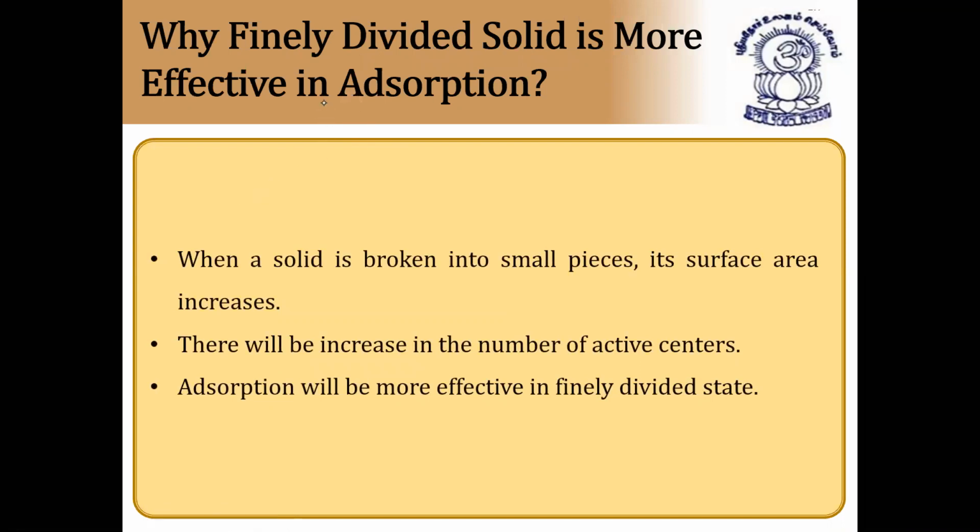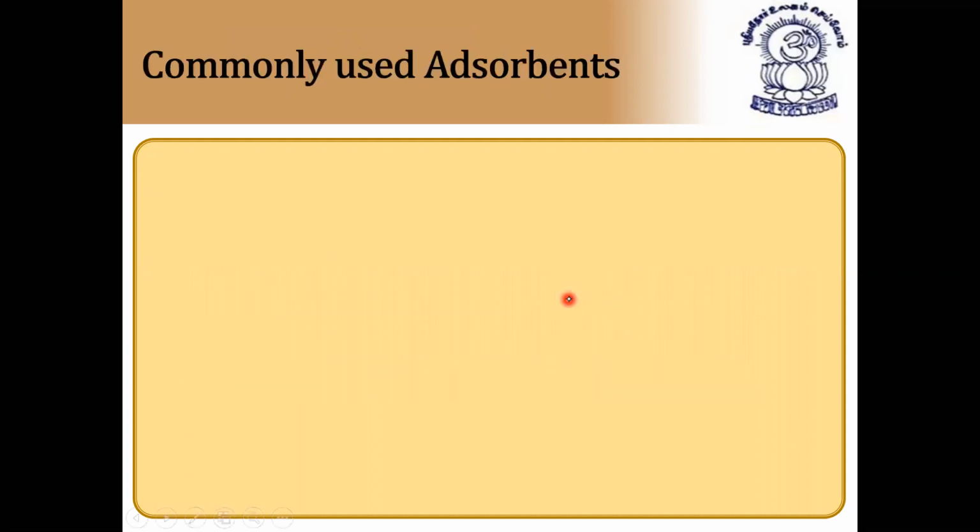Yes, very, very important point. As I told you, that's why I'm telling every time: clean surface. Why is a finely divided solid made effective in adsorption? When a solid is broken into small pieces, its surface area increases. There will be an increase in the number of active centers, and adsorption will be more effective in the finely divided state. So if the active centers increase, automatically adsorption also increases.